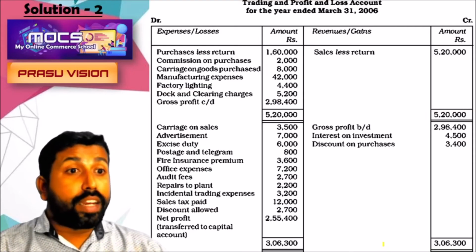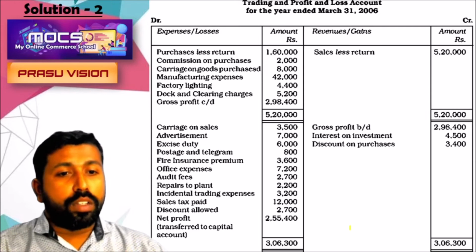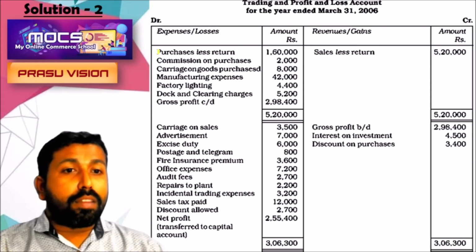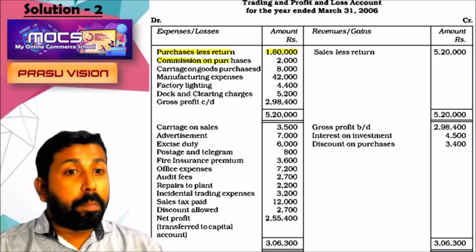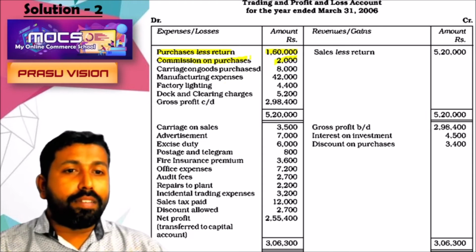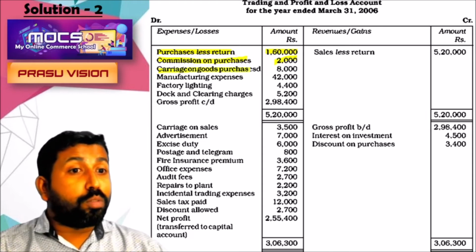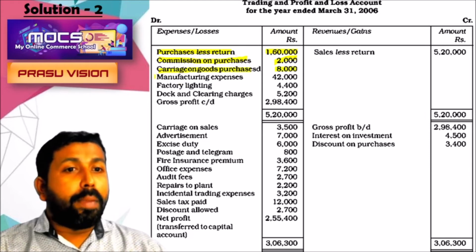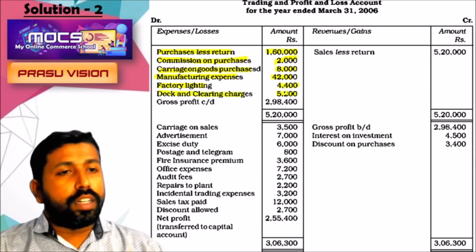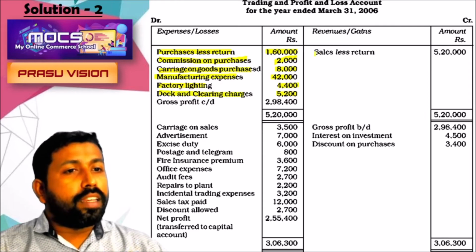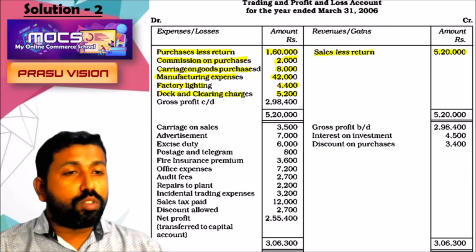This is the format of the trading and profit and loss account. The first item is purchase less return, 1,60,000. No opening stock is given, and the commission on purchase we have taken on the debit side. Carriage on goods purchased 8,000. Manufacturing expense 42,000. Factory lighting 1,400. Dock and clearing charges 5,200. And only one item on the credit side of the trading account, 5,20,000.